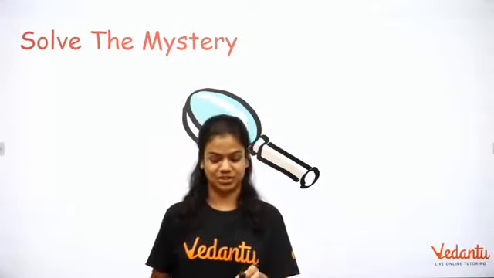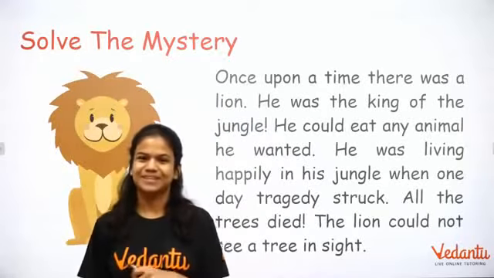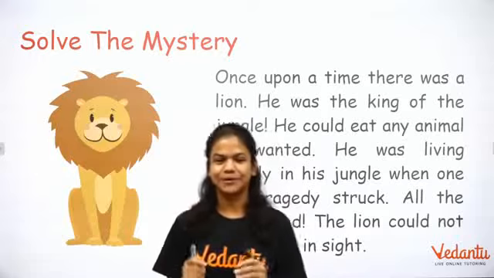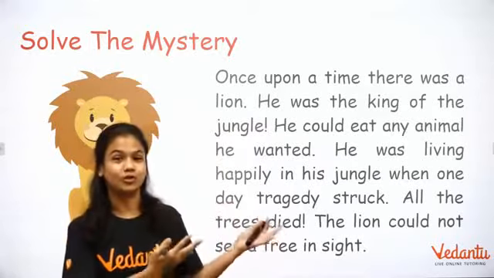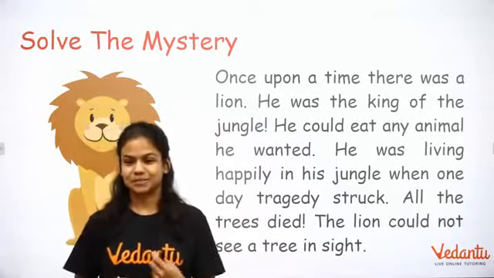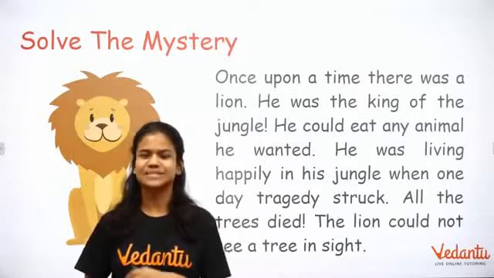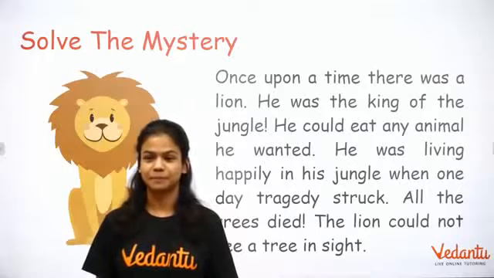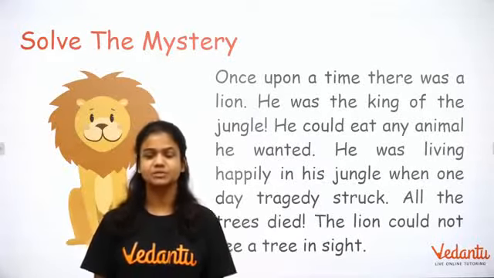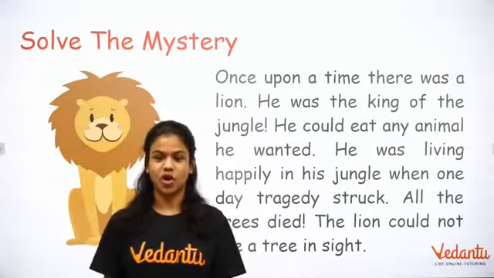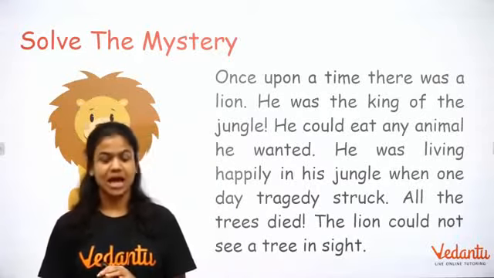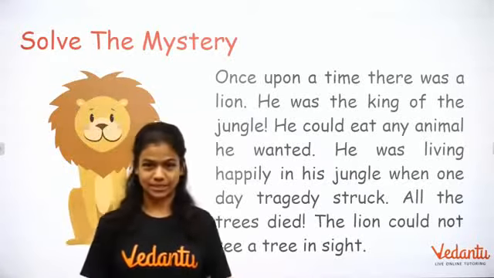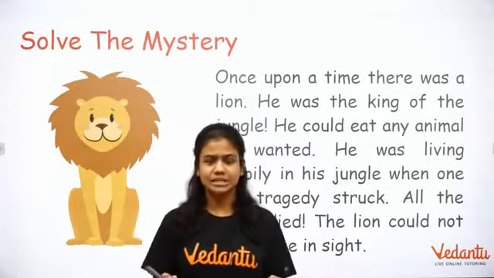Alright, let's see what the mystery is about. So this is kind of like a story. I'm going to read it off the board, you can read it for yourself as well. Once upon a time, there was a lion. He was the king of the jungle. He would eat any animal he wanted. He was living happily in the jungle when one day tragedy struck. All the trees died. Lion could not see any tree in sight. A very simple story.